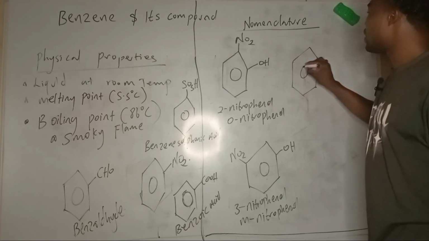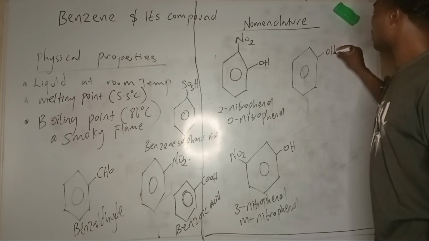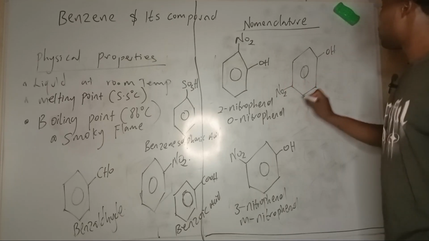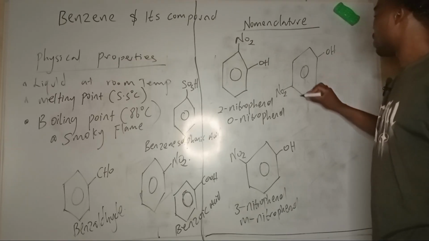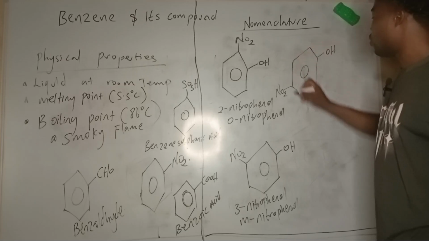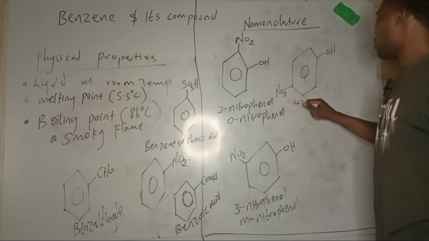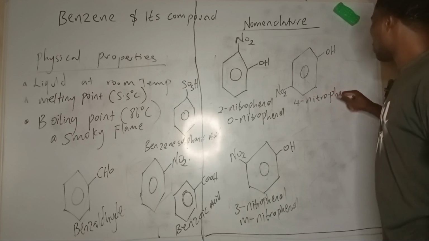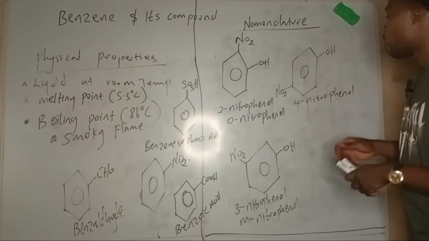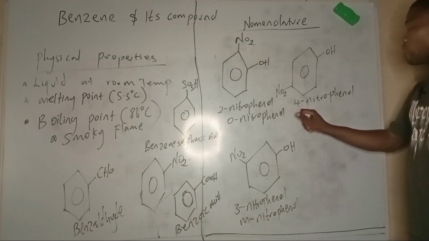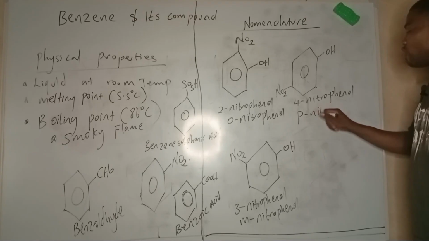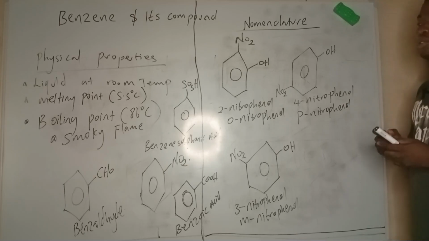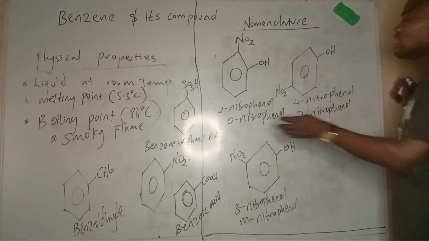Now, let's look at another structure for benzene and phenol. Let's say we have OH, then we have NO2 here. Now this should be 1, 2, 3, 4. So this should be 4-nitrophenol, which is popularly called p-nitrophenol. p-nitrophenol means para-nitrophenol.